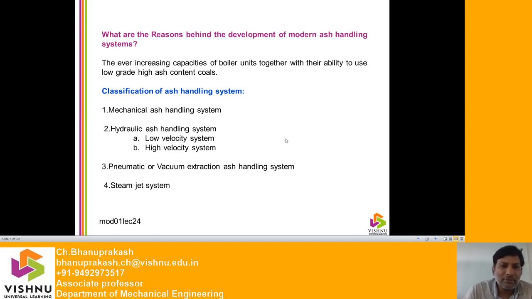Now we will discuss what are the classifications of ash handling system. The ash handling systems are subclassified into four. One is the mechanical ash handling system and second one is the hydraulic ash handling system. Here the hydraulic ash handling system will be subclassified into two. One is the low velocity system, another one is the high velocity system. The third one is the pneumatic or vacuum extraction ash handling system. And the fourth one is the steam jet system.